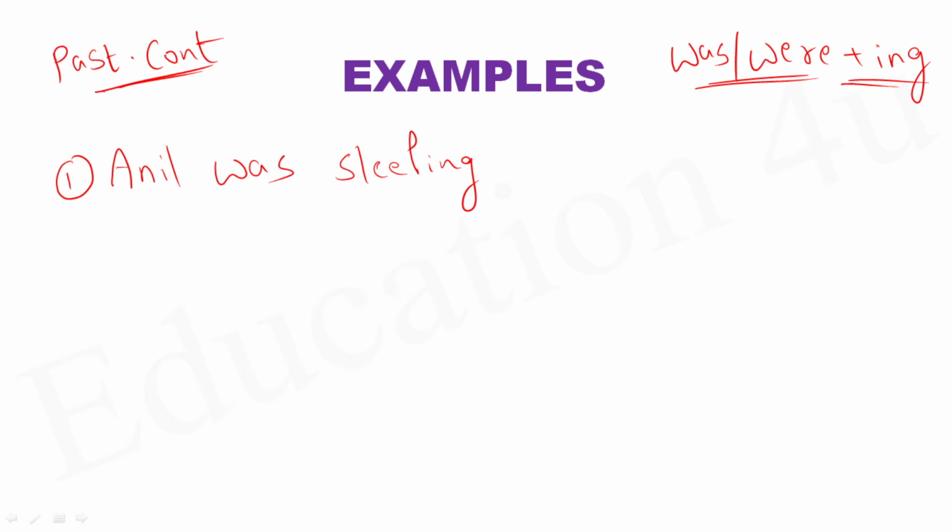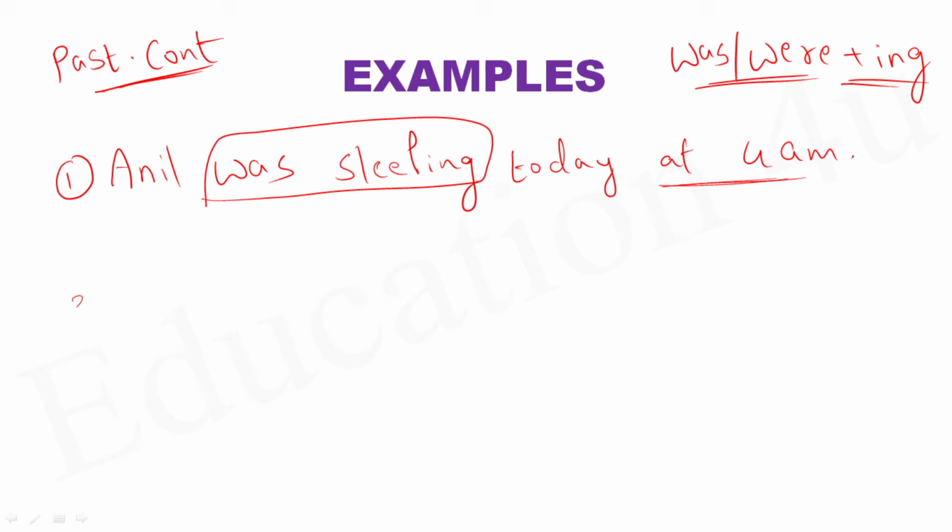However, to bring more sense and more clarity to this sentence, what we usually do is combine the past continuous with another tense called past simple. Hope you understand. To understand it much better, see, Anil was sleeping today at 4 a.m. This is a point of time in the past where Anil was doing a certain action. However, this time I'll try to add simple past to past continuous.